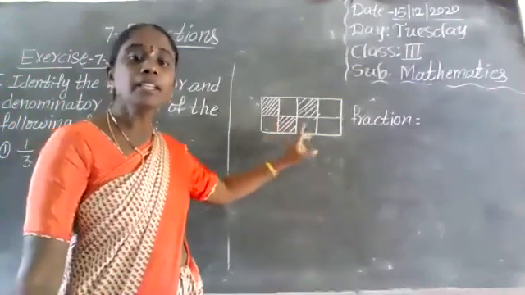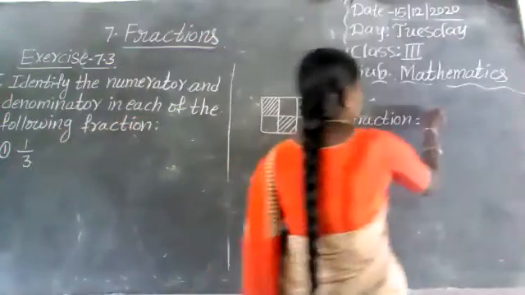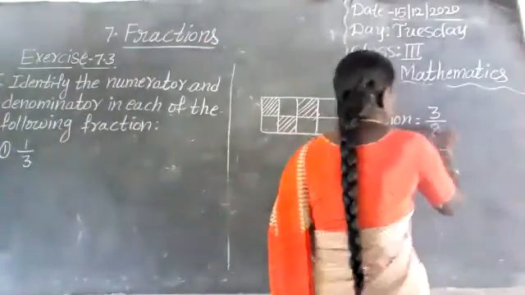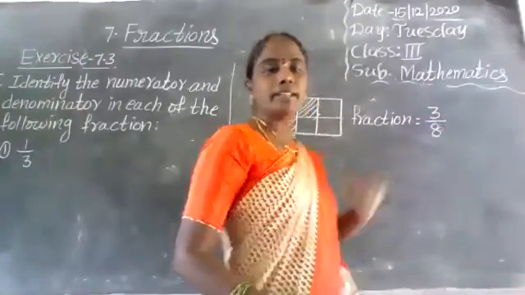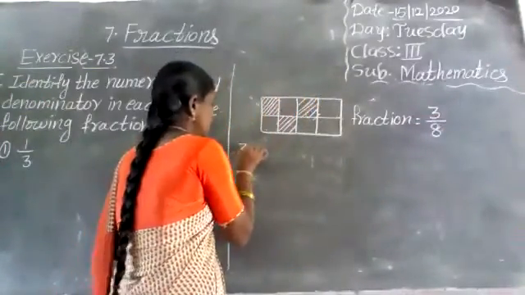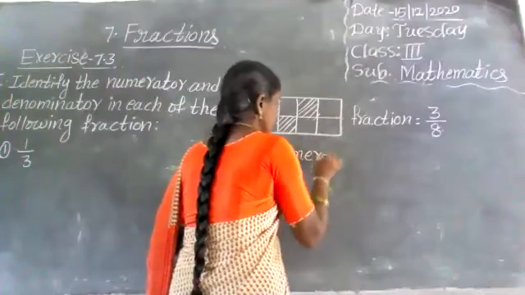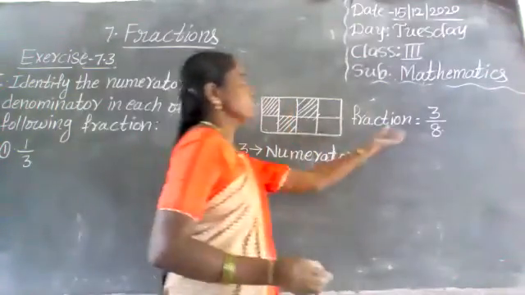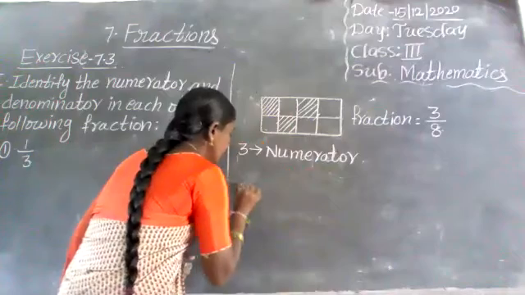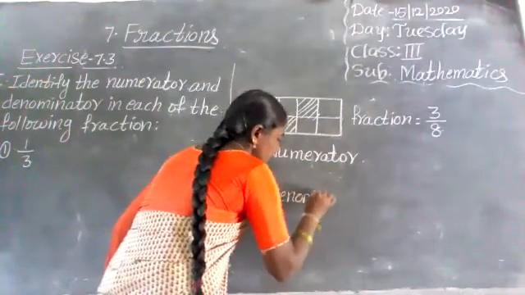Shaded parts by total parts. 3 by 8. In this 3 by 8 fraction, 3 is numerator. Next, 8 is denominator.